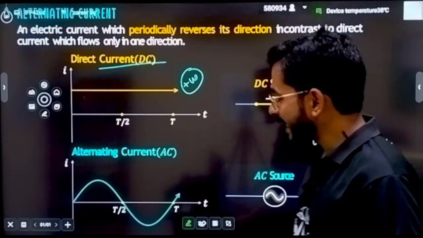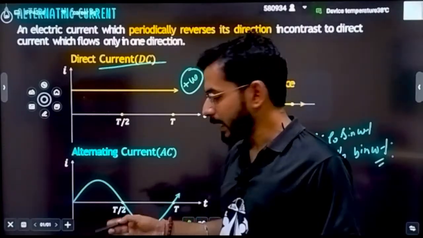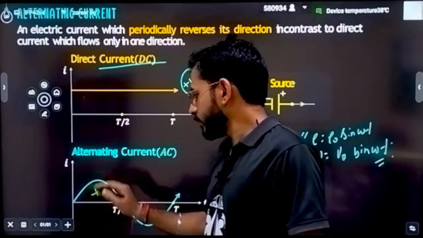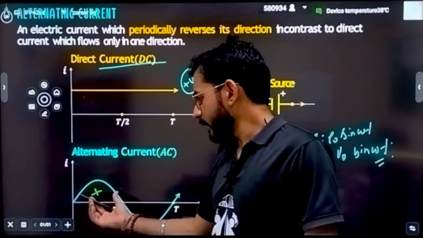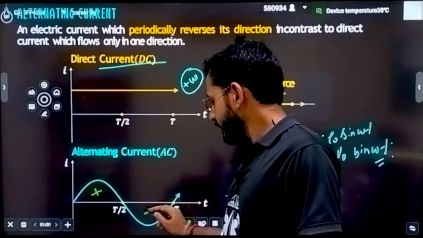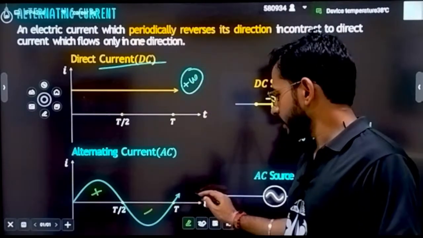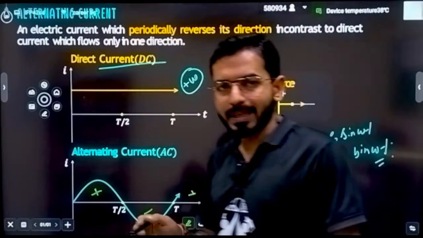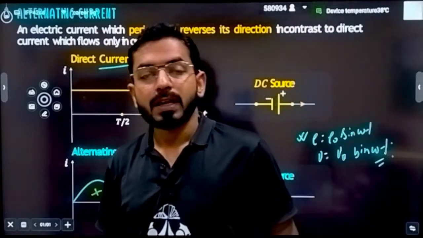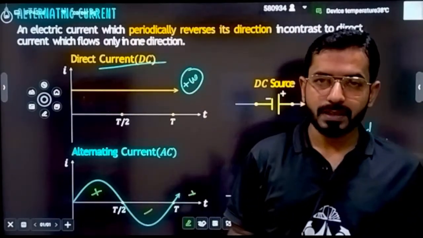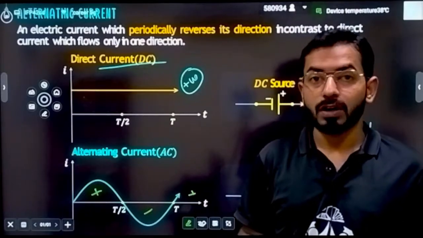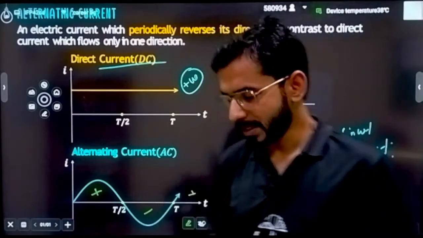But if I am talking about alternating current, notice what is happening. In this section, up to T by 2, it is positive. In the next section, it becomes negative. Again in the next section, it becomes positive. So constantly with time, current is changing its direction, and this kind of current is called alternating current.